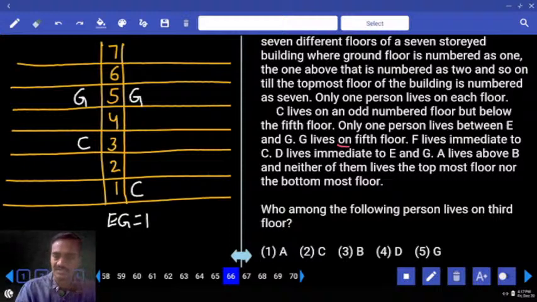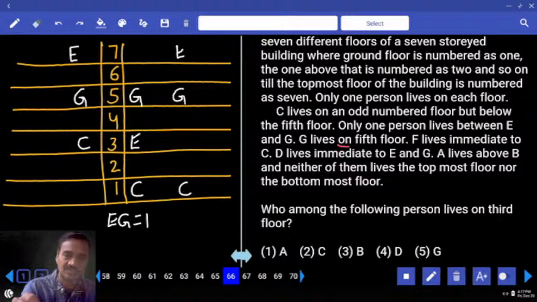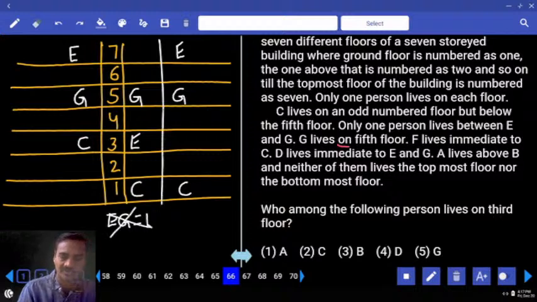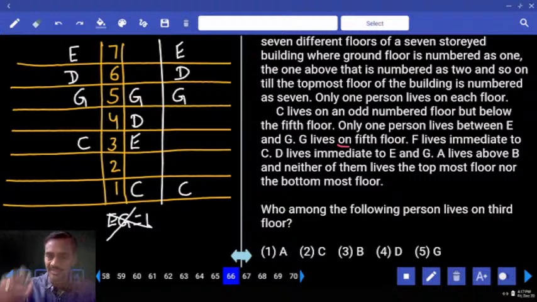As G is here, then there is exactly one person between E and G. In this case there is one possibility. Now here between E and G there is exactly one person. There are 2 different possibilities in this case. Altogether we have 3 possibilities. Now D lives immediate to both E and G. Now D is immediate to both these 2 persons, E and G. That means these 3 persons, E, D and G, must be together.